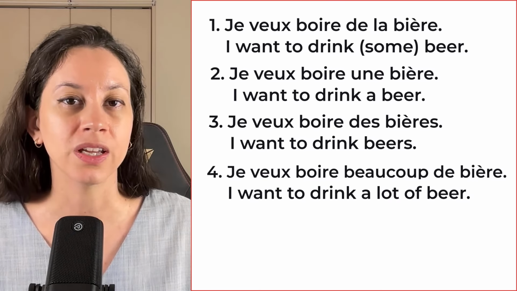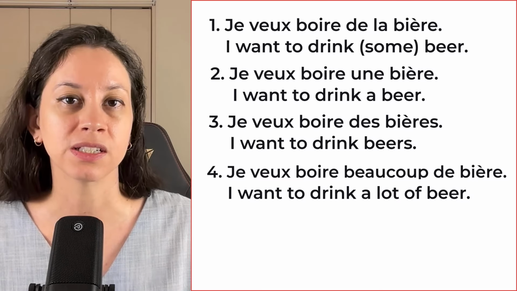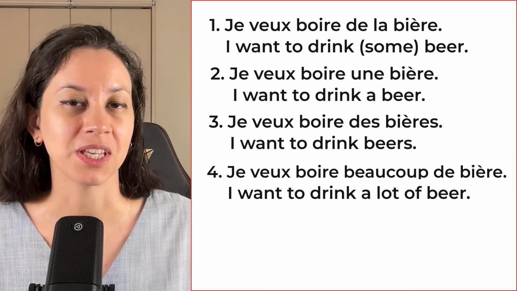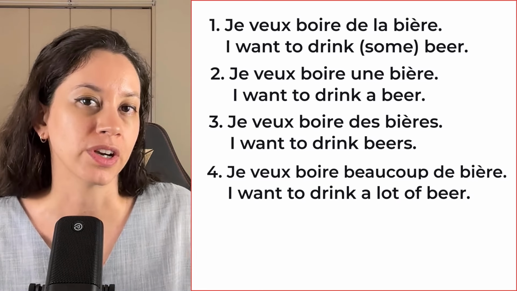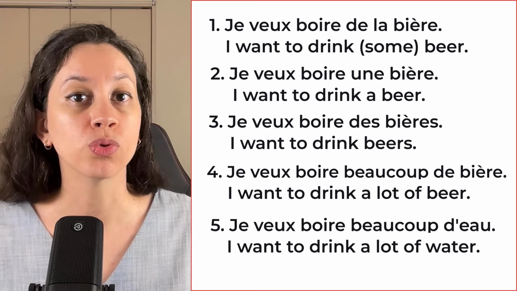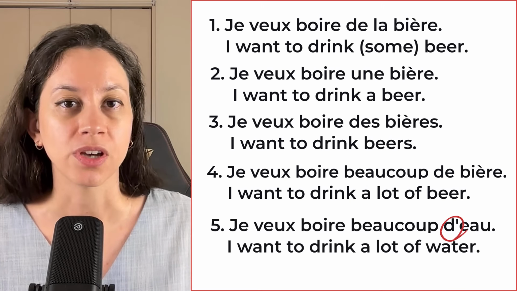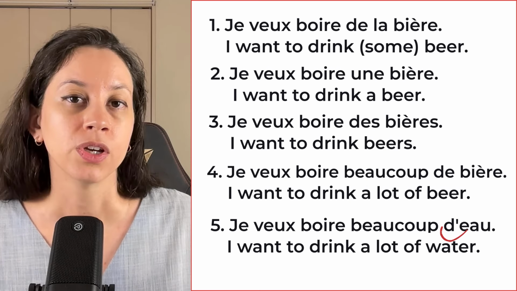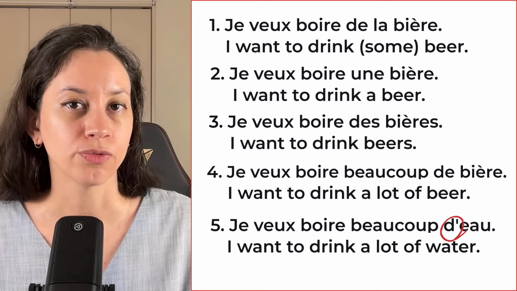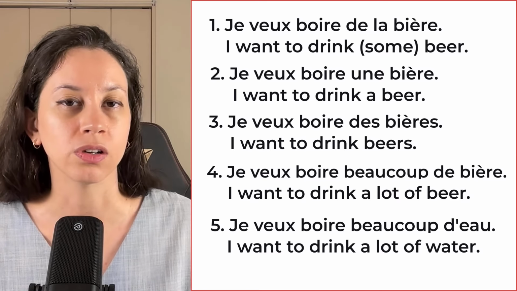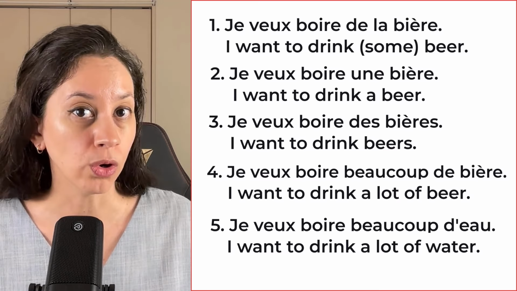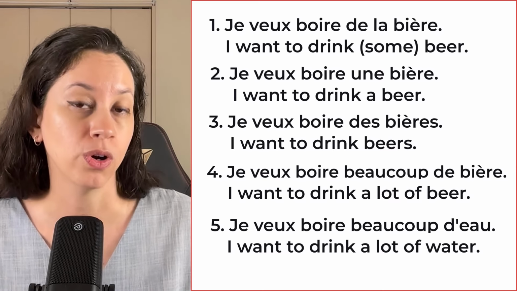It doesn't matter if the word is feminine or masculine. So it's always going to be de, unless you have a word starting with a vowel sound. In that case, you can use the contracted form. For example, je veux boire beaucoup d'eau. Okay, but otherwise, you're not going to say here, je veux boire beaucoup de l'eau. Okay, so that's how you use de for quantities here. So you have beaucoup de, a lot of. You could also say, je veux boire un peu d'eau. I want to drink a little bit of water.